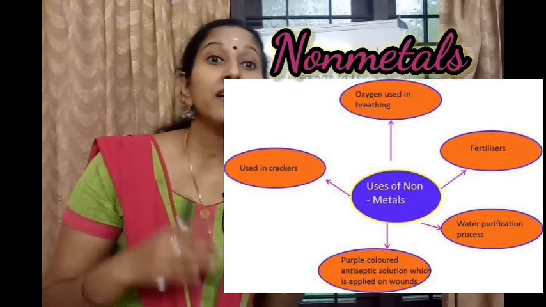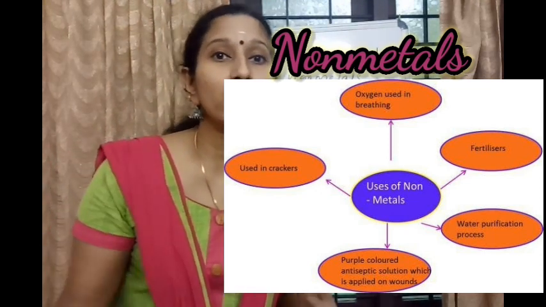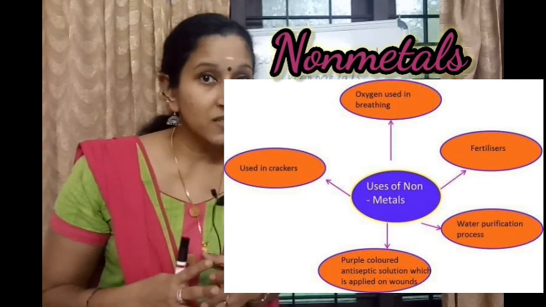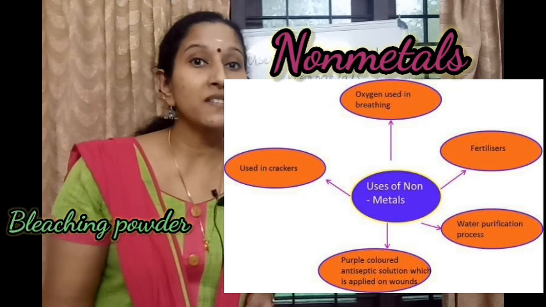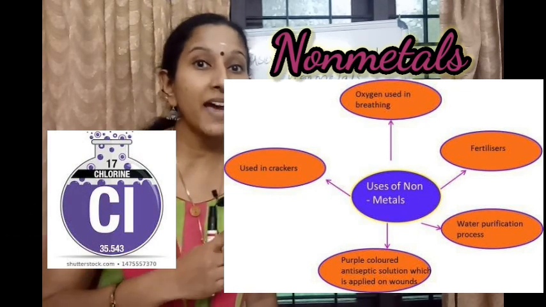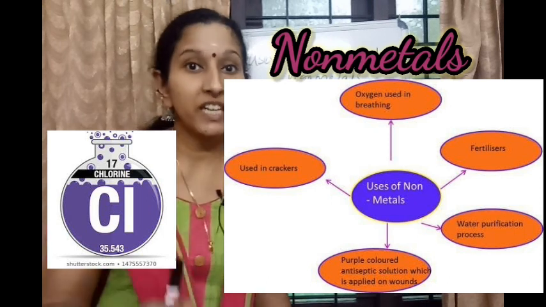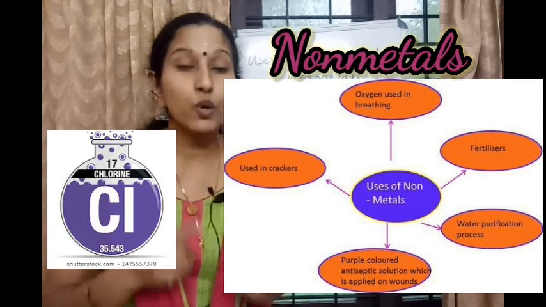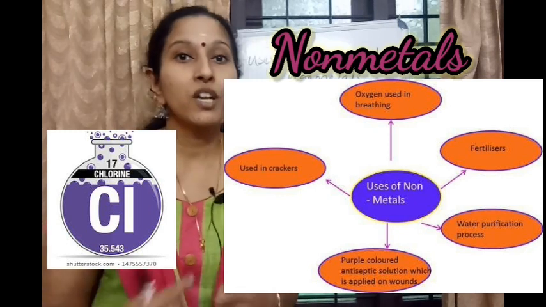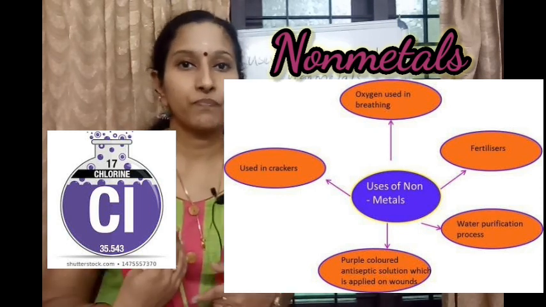And non-metal is used in the water purification process. Have you heard about bleaching powder? Yes. Which non-metal is present in bleaching powder? Chlorine. So, chlorine is acting as the disinfecting agent. It kills the germs. So, which non-metal is used in water purification? Chlorine. Chlorine is a non-metal.